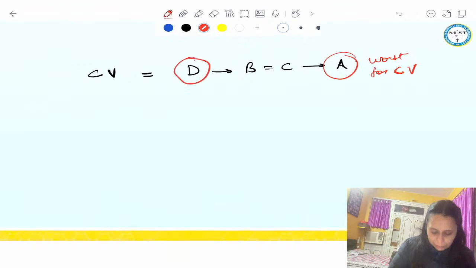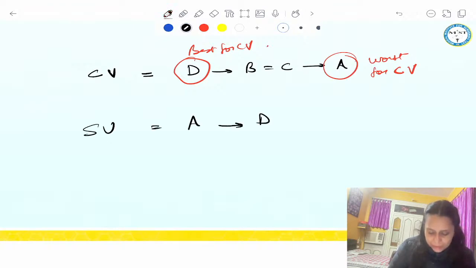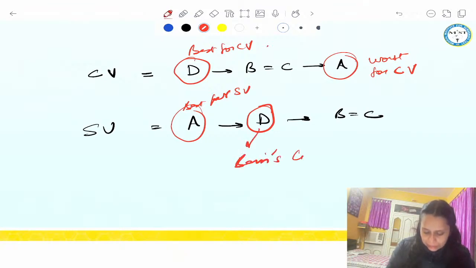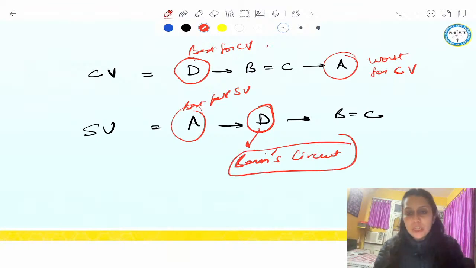D is best for controlled ventilation. For spontaneous ventilation, best is A, followed by D, followed by B equal to C. So guys, remember, A is best for spontaneous ventilation and D is second best for spontaneous ventilation. Got it? So D is a good circuit. D is also called Bain circuit. We always keep D in our operation theater, right?